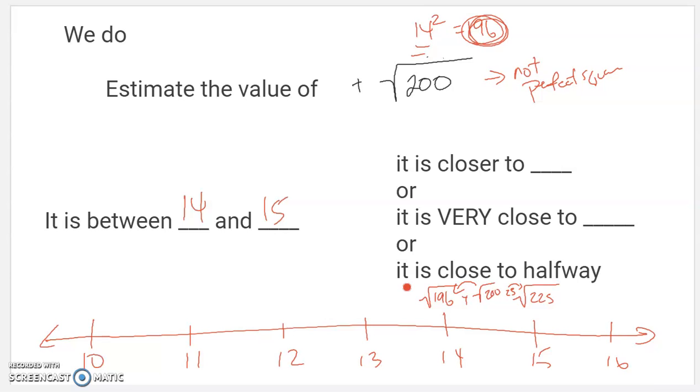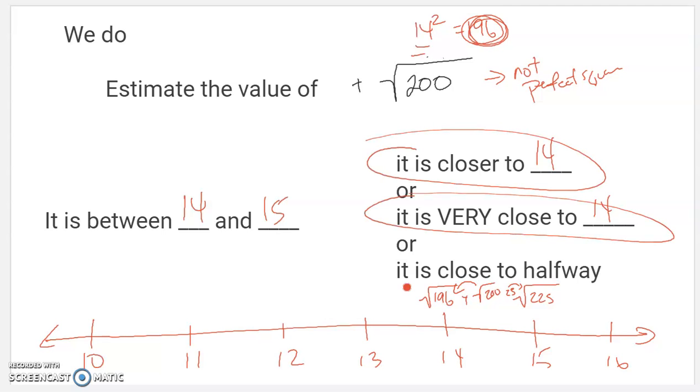So as I think about that, it's definitely closer to 14 than 15. It might even be appropriate here to say it's very close to 14. I'll leave that up to you if you wanted to word it this way or that way. If it was 197, I would definitely choose this. If it was 198, I would probably choose this. I don't know when you switch from this to this. It's kind of your judgment. I would probably choose the top one here, but I wouldn't fault you either way. So it's between 14 and 15, but closer to 14.